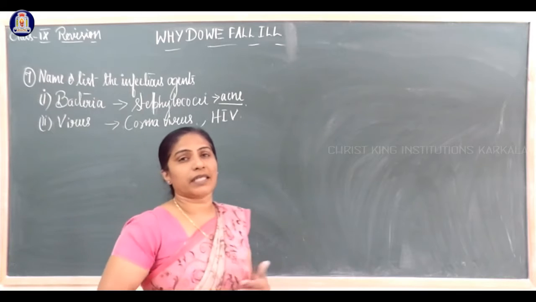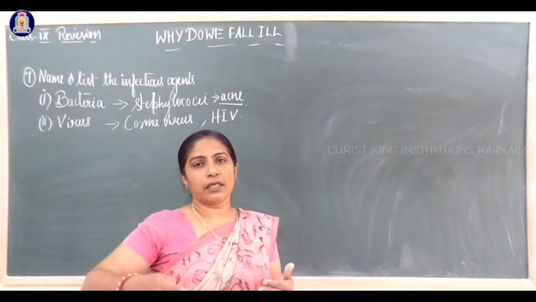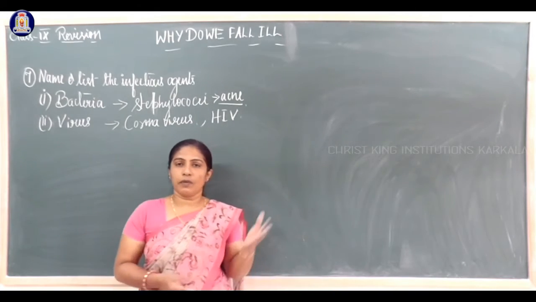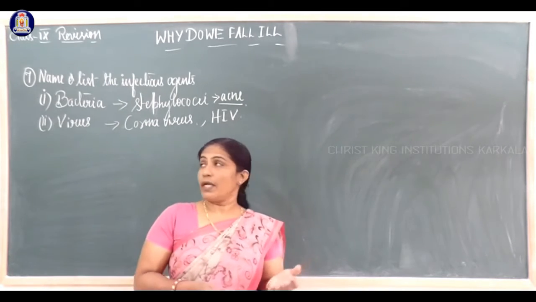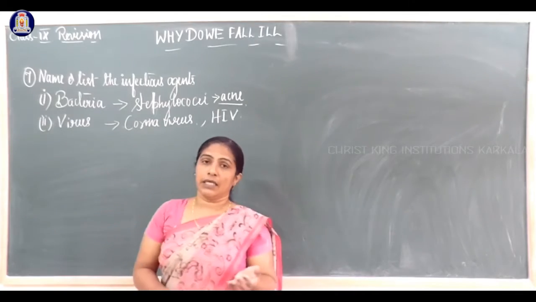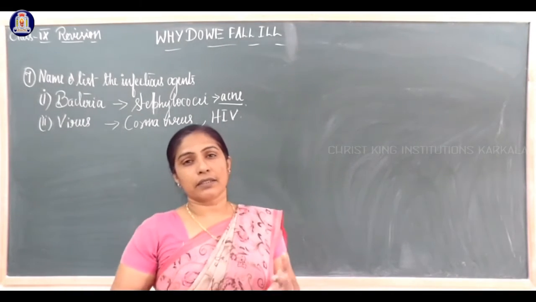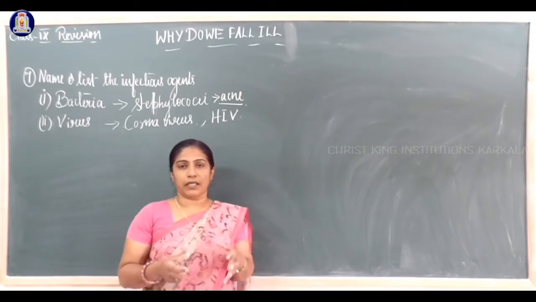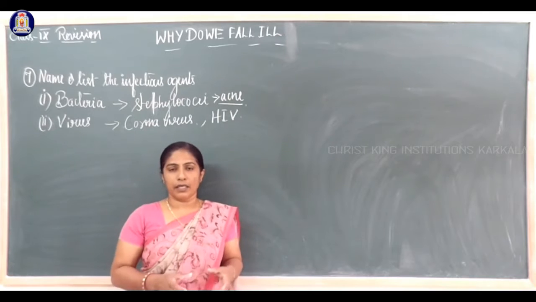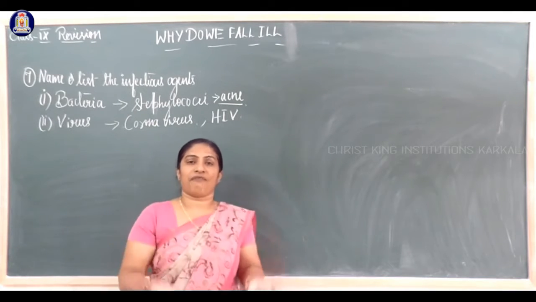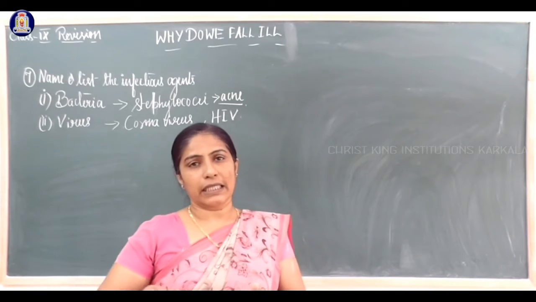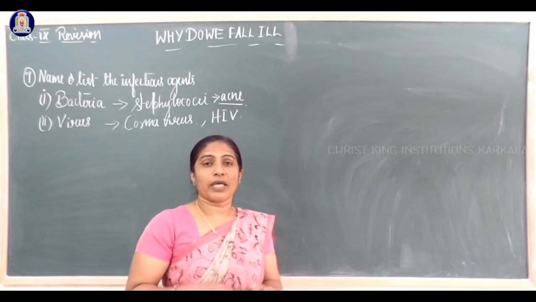How can we detect it? Is it alive? When we study diversity in living organisms, we study about bacteria and viruses. A virus is one which affects a human host or body, that is called a host cell. After that it will show its effect. That's why it takes a little time to get the disease.